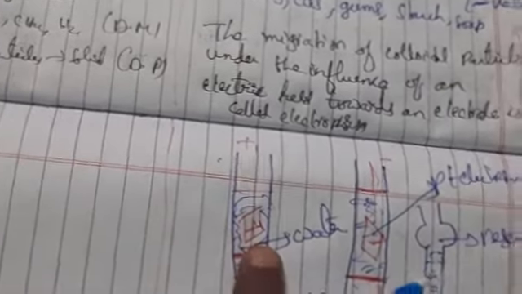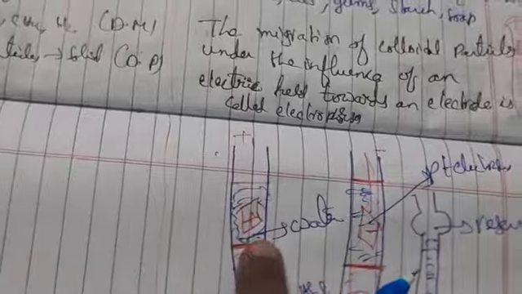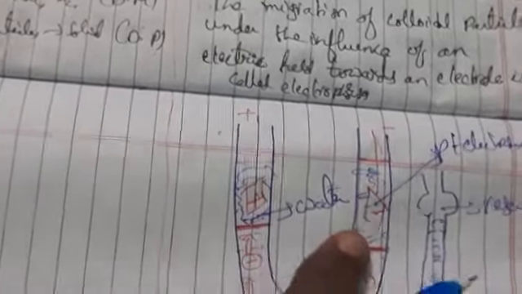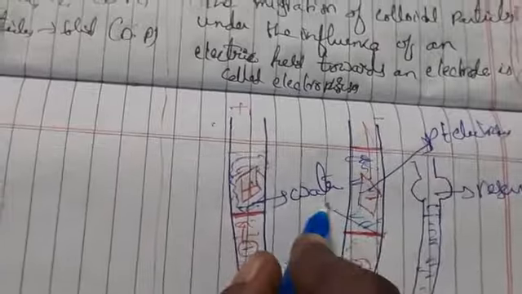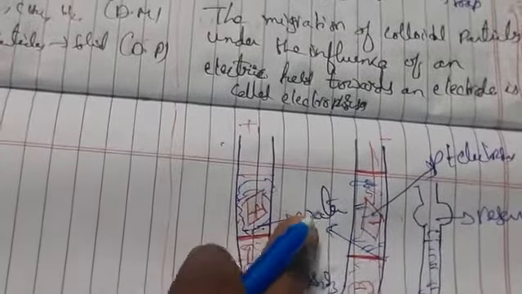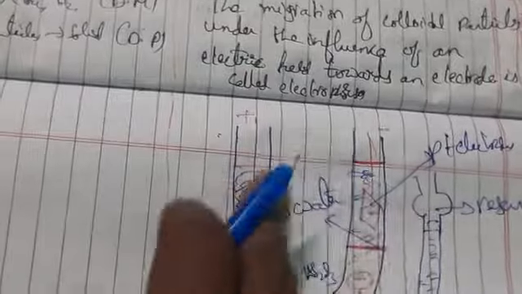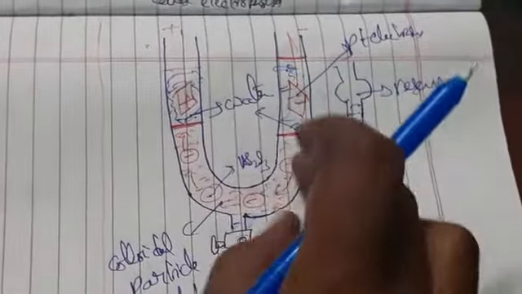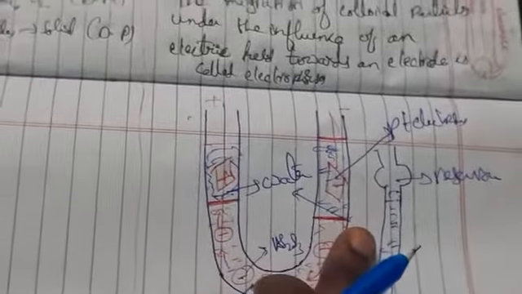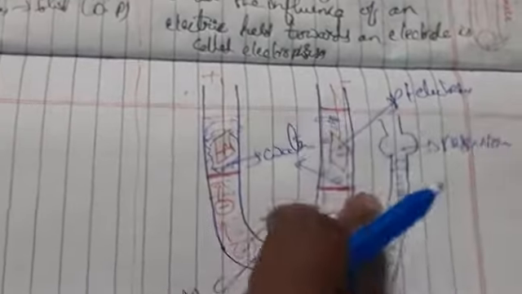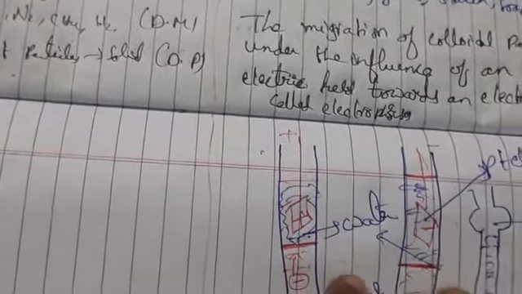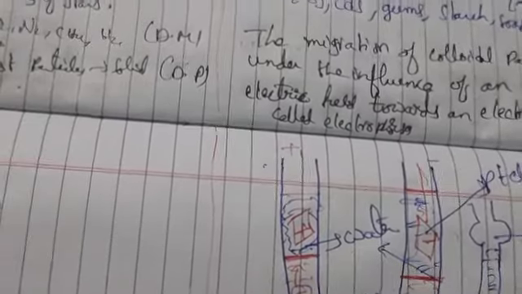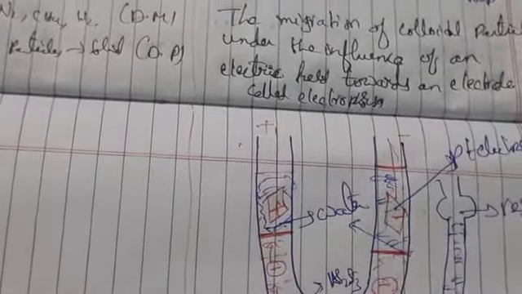A small amount of water is placed in the U-tube. The sol is taken in the reservoir. This particle is completely in the reservoir, and here also sol, because it is a jelly-like compound, and here water, so jelly-like compound and water can stay. The stopcock is opened first of all, and the reservoir is raised to introduce the sol in the U-tube.